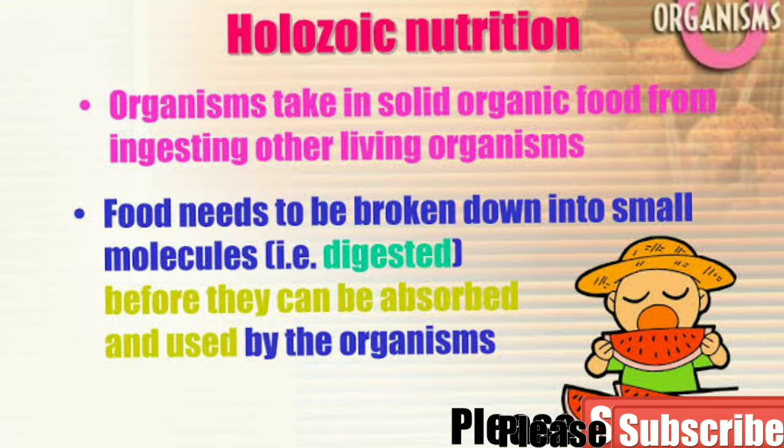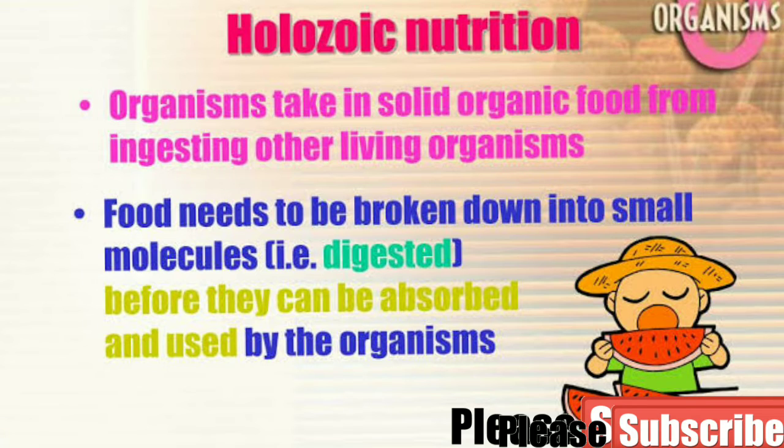The third type of heterotrophic nutrition is holozoic nutrition. Holozoic nutrition means feeding on solid food, which may be a plant product or an animal product. Most animals, including human beings, take solid food into their body by the process of ingestion.